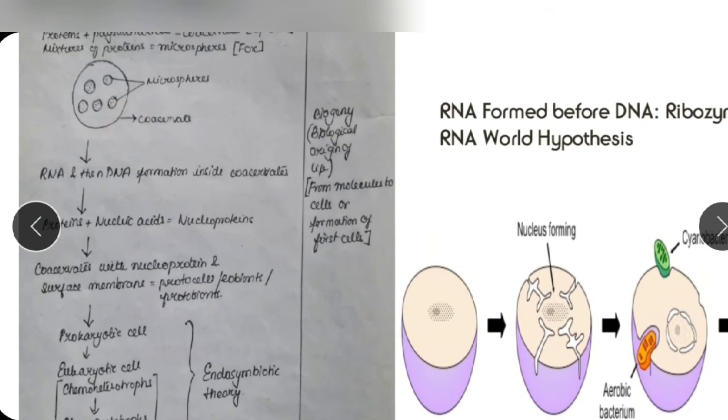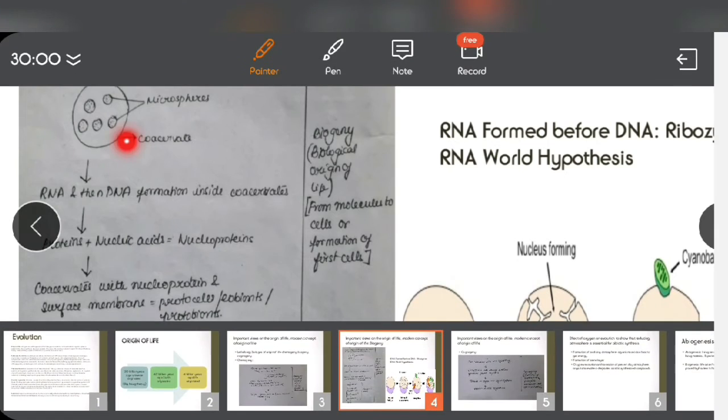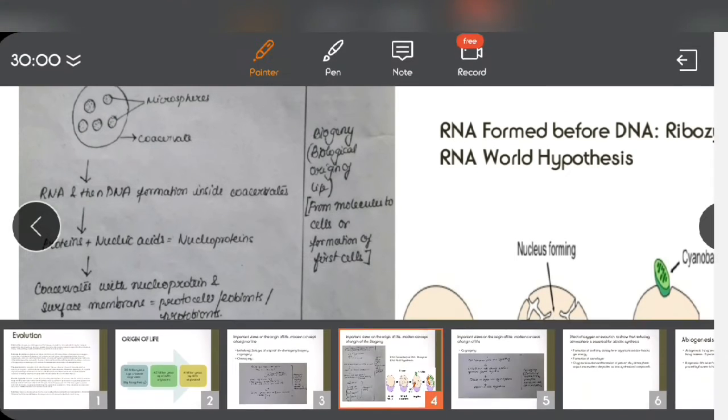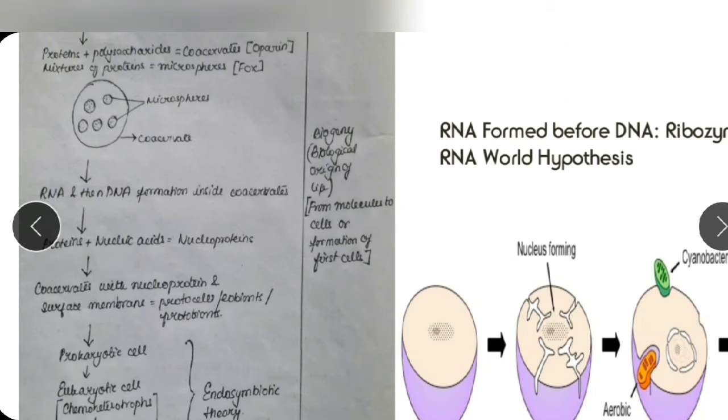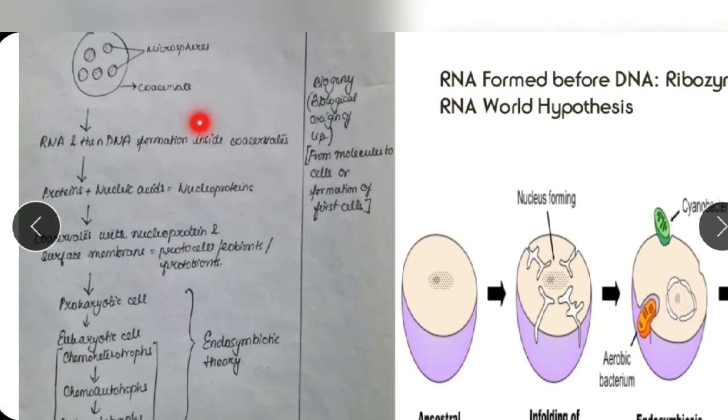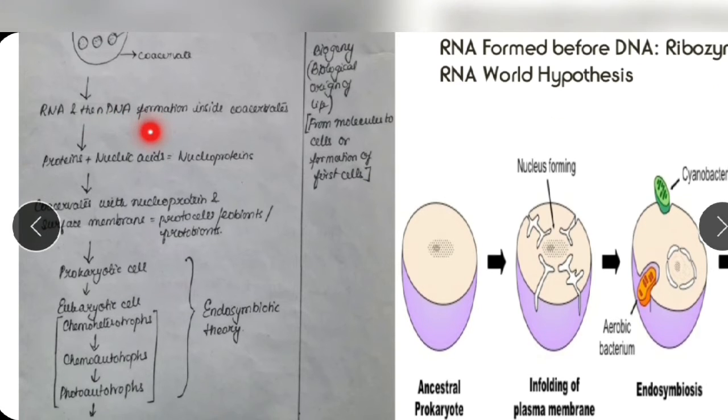So how did the structure look? The structure may have looked like this, where there is an outer covering like this, and inside it we have the microspheres. The microspheres are the proteins. Then these microspheres, the proteins, may have undergone some kind of reaction.